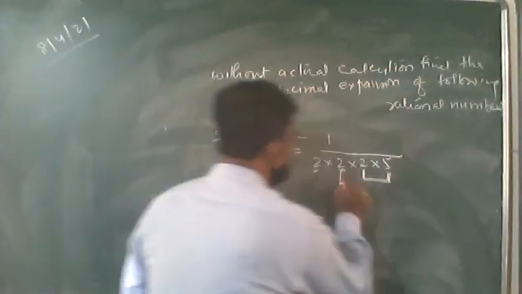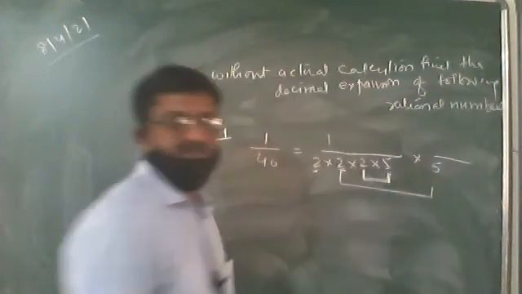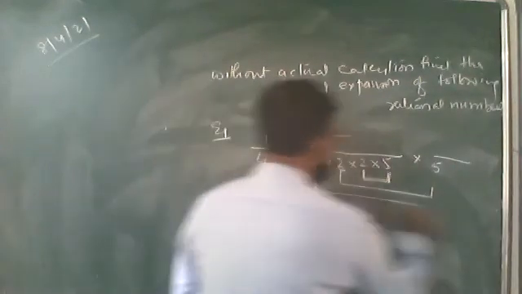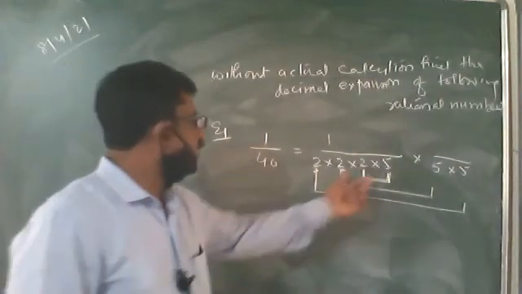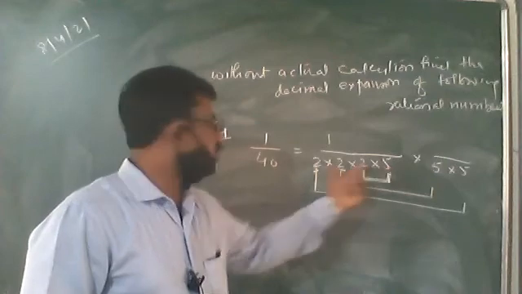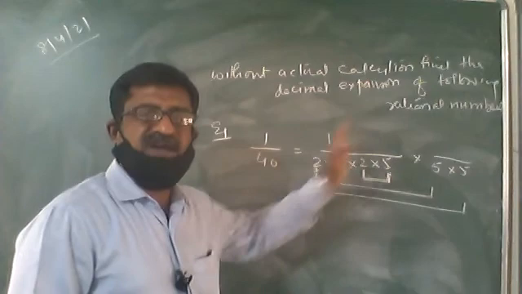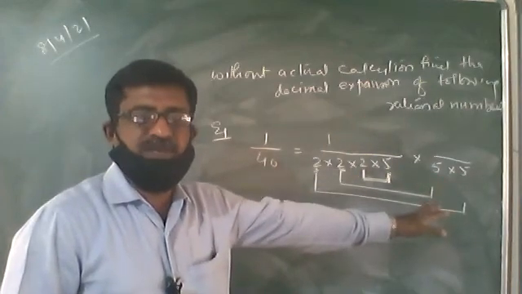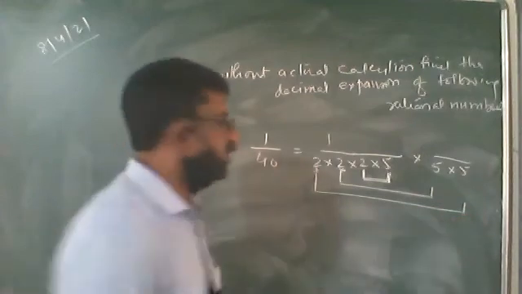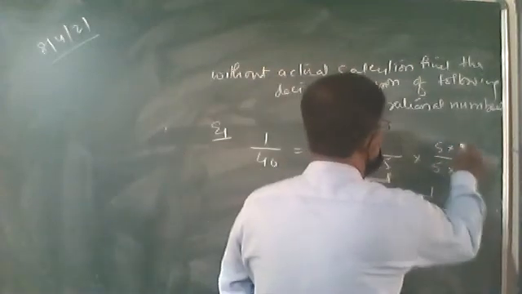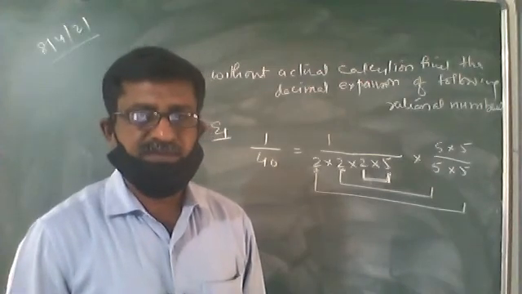For this number 2, पेयर क्या होना चाहिए? 5 होना चाहिए. और इस 2 के लिए क्या होना चाहिए? एक और 5 होना चाहिए. That means इसके लिए तो पेयर मिल गया. For these two we are not getting the pair. Therefore, what you do? You have to multiply 2 more 5s afterwards in denominator. And if you are multiplying 5 into 5 in the denominator, in numerator also you have to multiply the same number. जो ऊपर मल्टीप्लाई कर रहे हैं नीचे भी वही मल्टीप्लाई करना है.